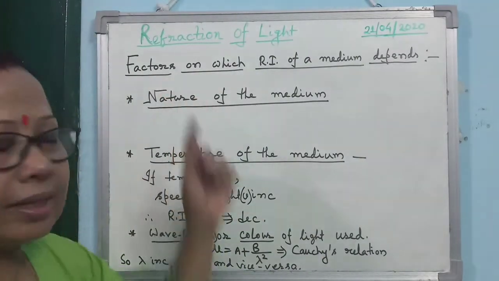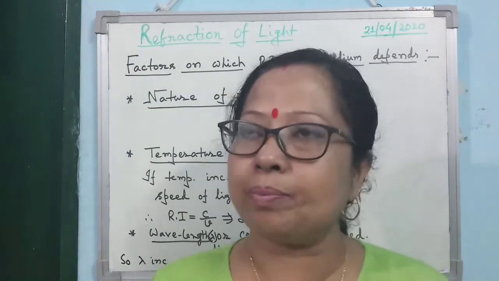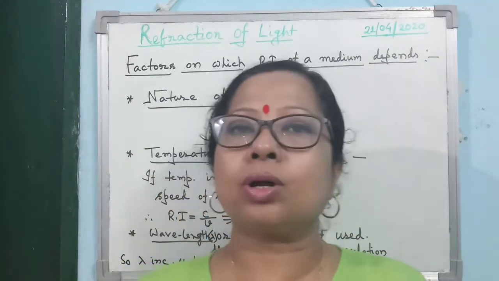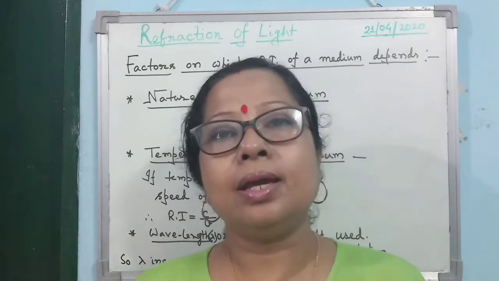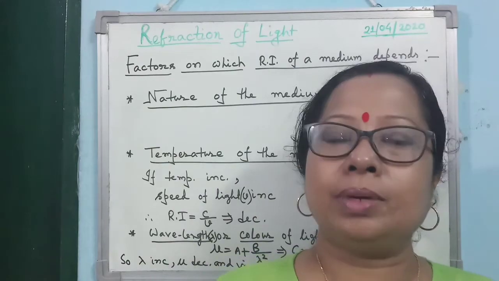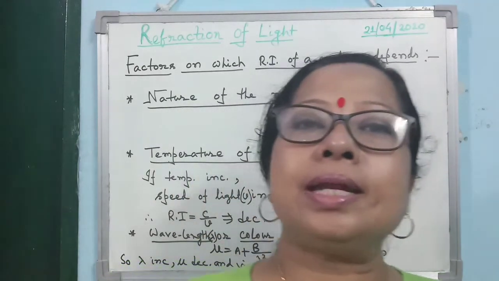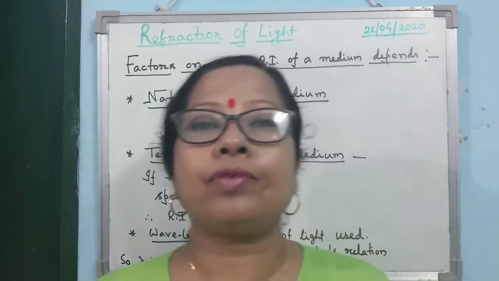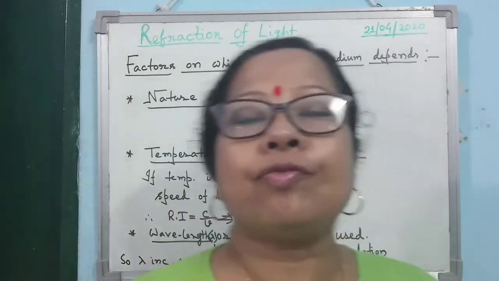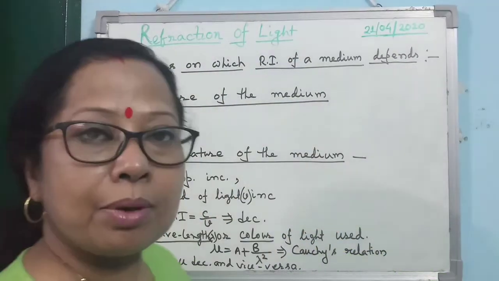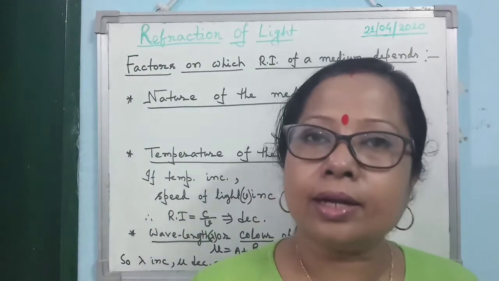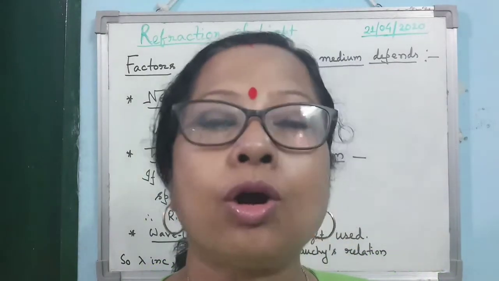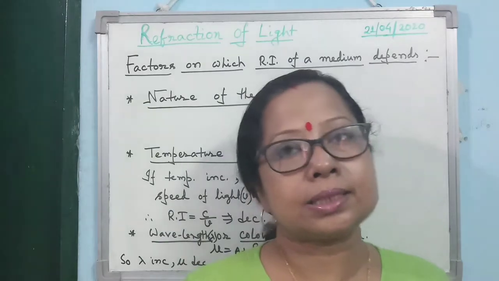Now the next topic is factors on which the refractive index of a medium depends. It is also important for your board exam. The first factor, as we have already seen from Snell's law, is that the refractive index depends on the nature of the medium. For air, the refractive index is minimum, and for denser medium the refractive index is more, and for rarer medium the refractive index is less. Under this point you will write that for air the refractive index is minimum, equal to 1. For denser medium the refractive index is higher, and for rarer medium it is less.